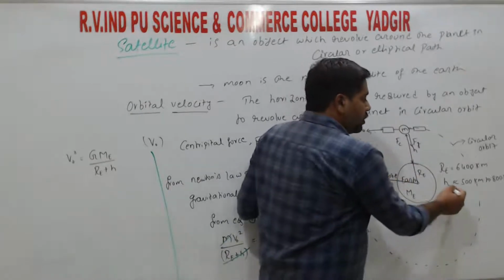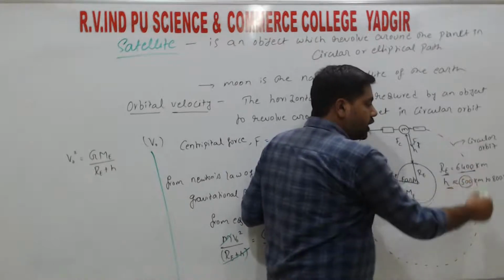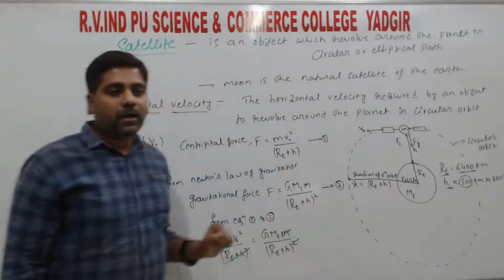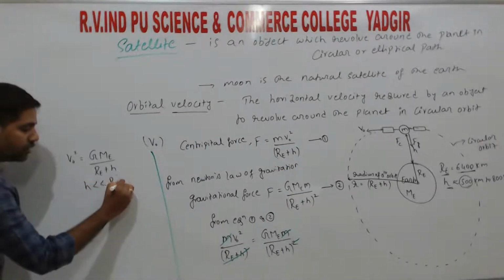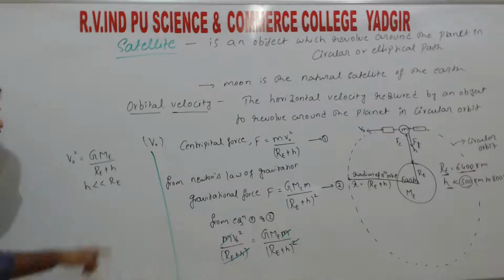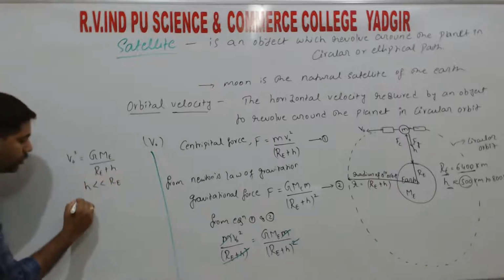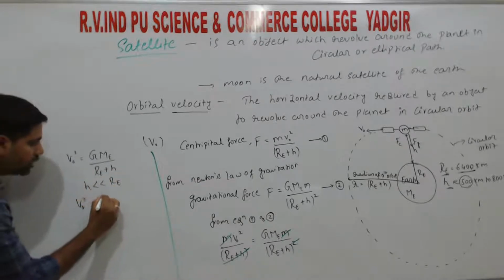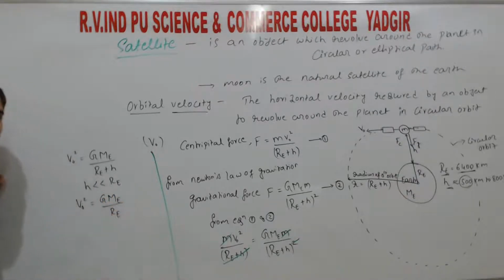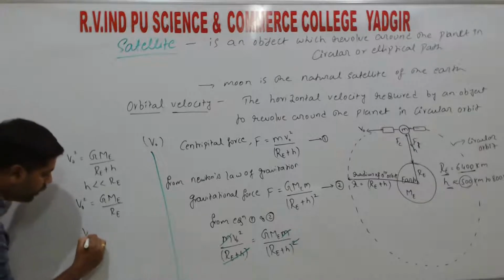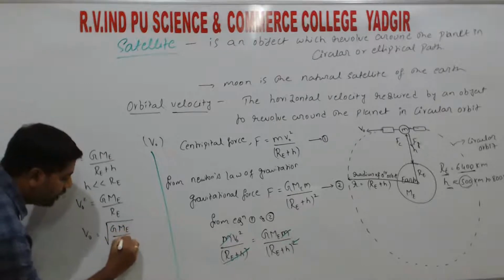So if we compare the height to the radius of the earth, 500 kilometer is very less compared to 6400 kilometer, right? Considering that case, H value is very less than the radius of the earth, right? Hence we can neglect the height value. So H becomes 0, and we get the orbital velocity VO square equals GME divided by RE, right? We need VO, so VO equals under square root of GME divided by RE.